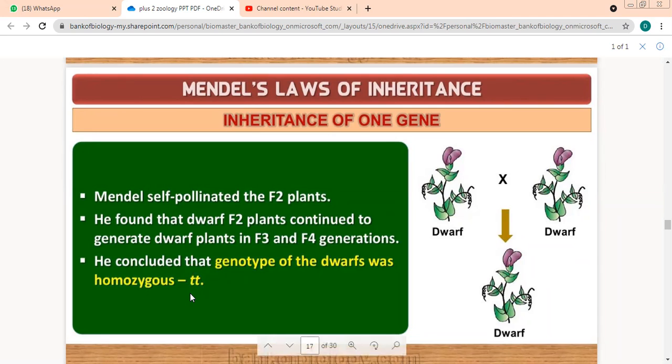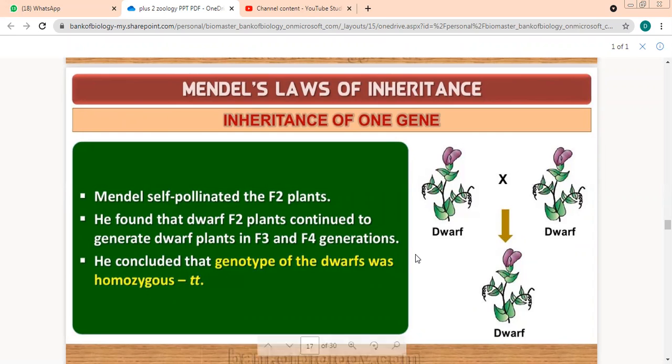Tell me. Small t, small t. So we have only one type of gamete, that is small t. So whenever they combine the gametes of this or the gametes of this, they will always form this combination, because none of the parents has capital T. Okay. So if the parents are homozygous, we will get only one type of offspring.